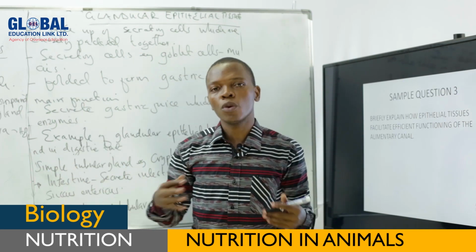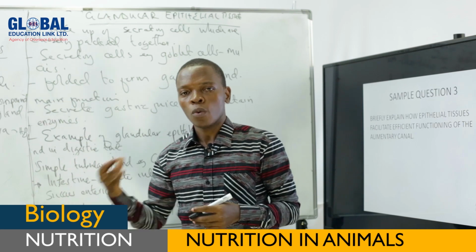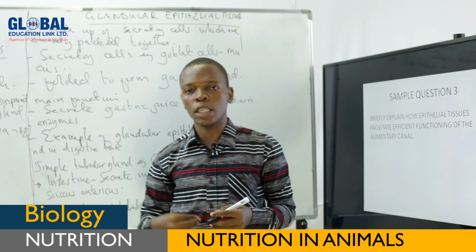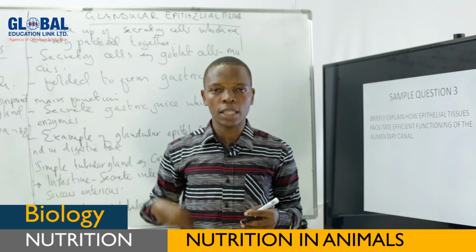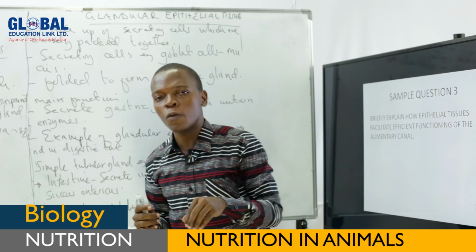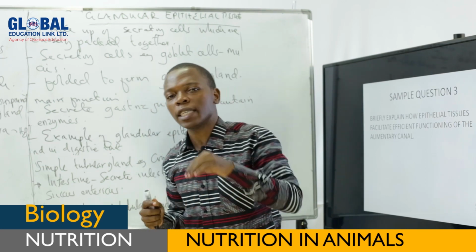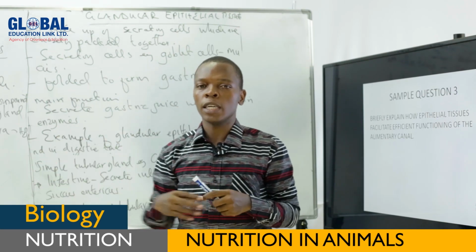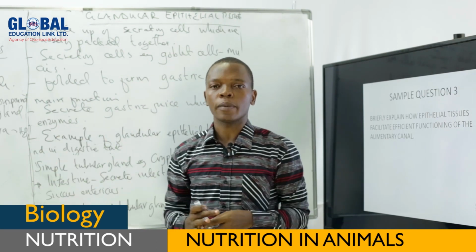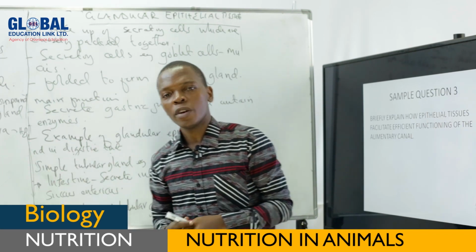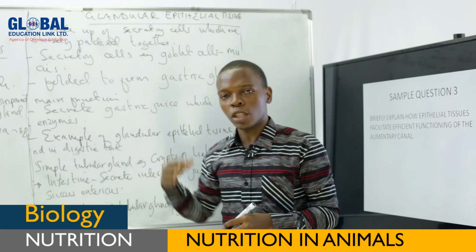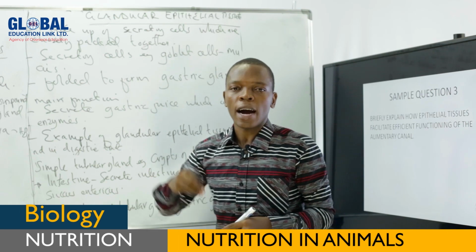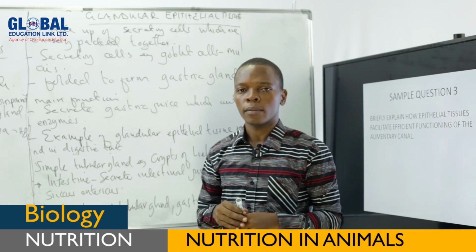For example, when you are talking about the digestive system, we are talking about, let's say, absorption of material which takes place in the small intestine. The presence of epithelial cells with microvilli facilitates the process of absorption in the digestive tract. But also, we have said these epithelial tissues are made up of cells which are very thin.